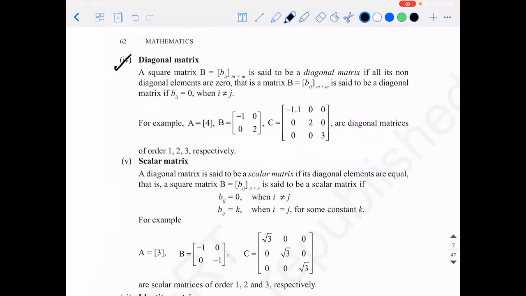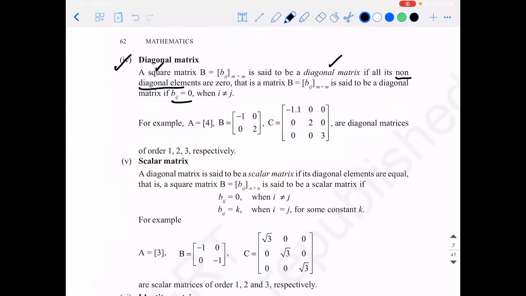So what is the diagonal matrix? Except diagonal elements, everything else are 0. Yes. Before that, one important point you should have mentioned is it should have been a square. A square matrix is said to be a diagonal matrix. So diagonal is a special type of square matrix where it has non-zero diagonal elements and all other elements to be 0.